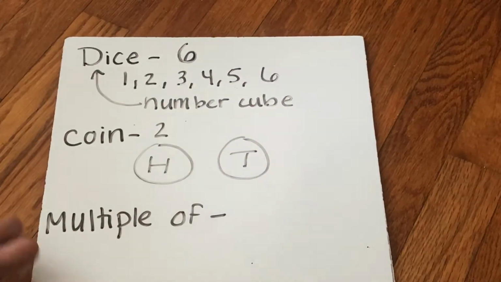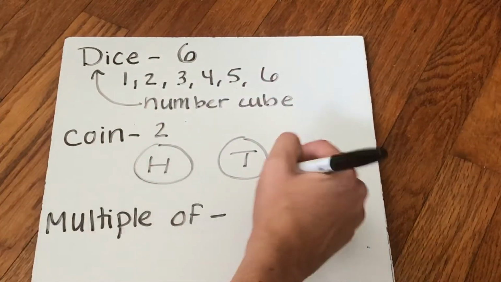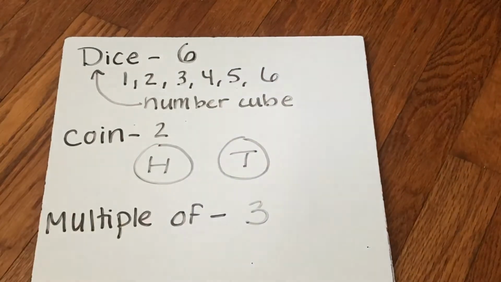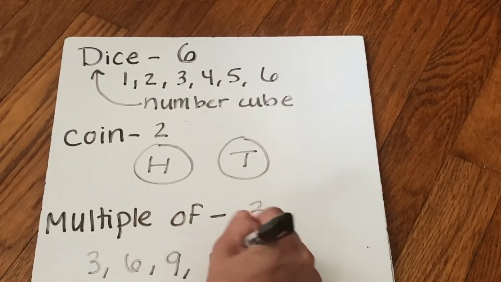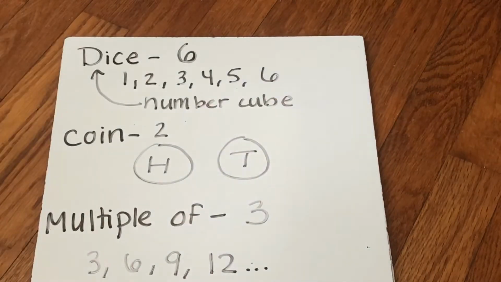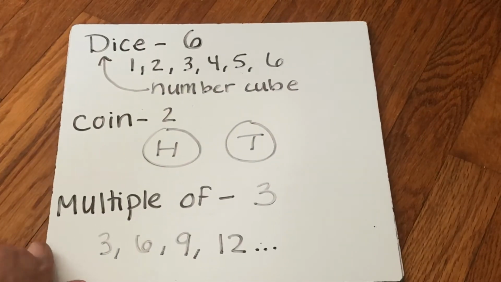And then when they say this phrase, multiple of, so let's say they say multiple of 3. What you need to do when they say multiple of and a number is you need to list the multiplication tables of that number. So 3, I do 3, 6, 9, 12. And you might not have to list all of it based on what they're asking, but when it says multiple of, you need to list the multiplication tables and see which ones match. That will make more sense as we get into exact problems. But when you see multiple of, know that you have to list multiplication tables.